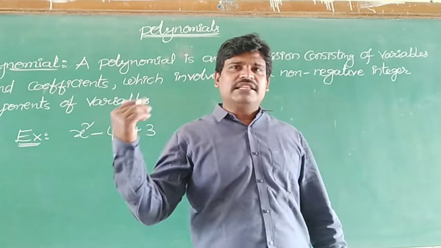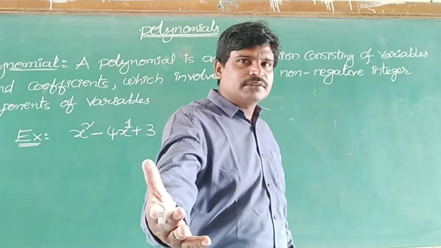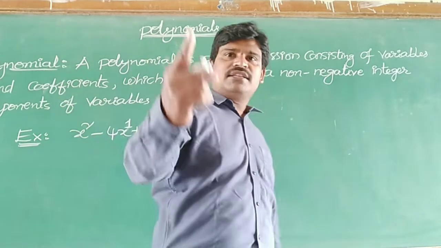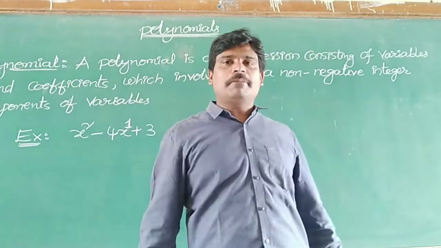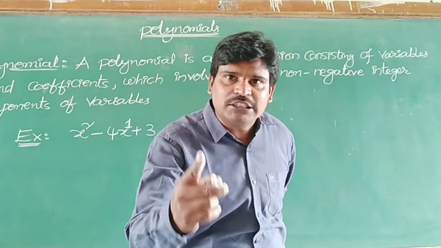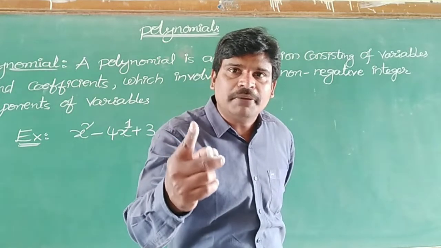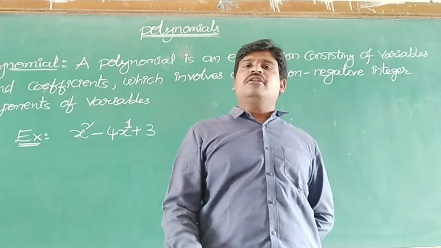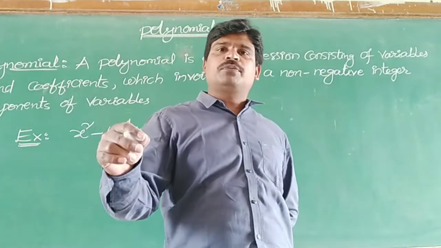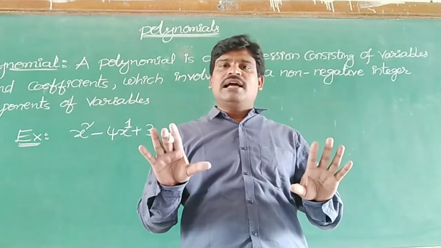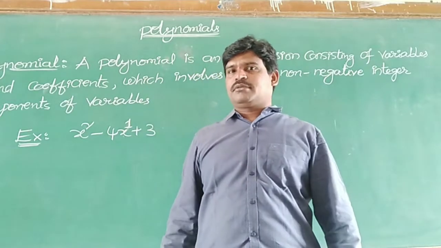Polynomial is nothing but an expression. Then it should have one condition, that is nothing but the powers of the variables in the given expression should be non-negative integers. I mean plus 1, plus 2, plus 3, plus 4 and so on. Positive numbers we want as powers for the given variables.